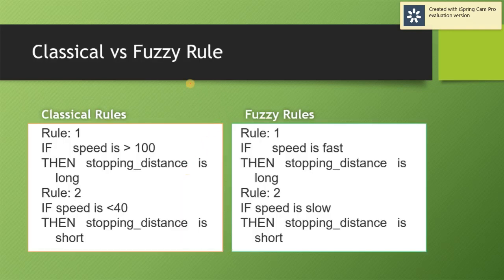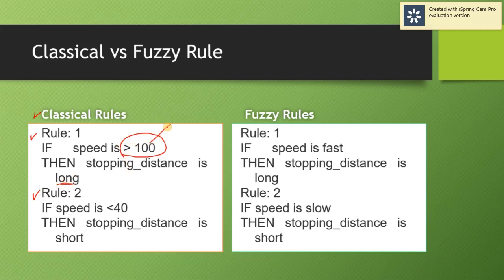First thing first, let us compare the differences between classical and fuzzy rule. So if you take a look at the classical rules here, you have two rules, rule 1 and rule 2. In classical rule, if speed is more than 100, then the stopping distance is long.